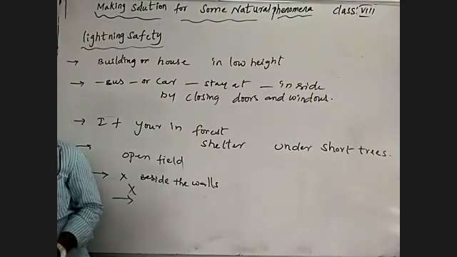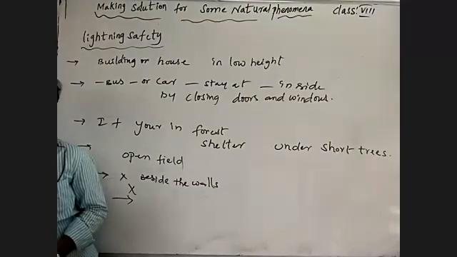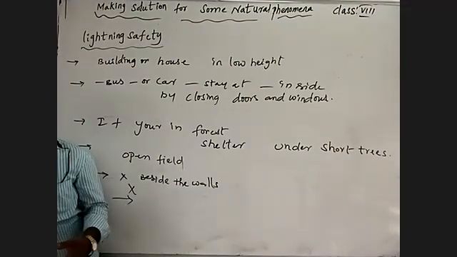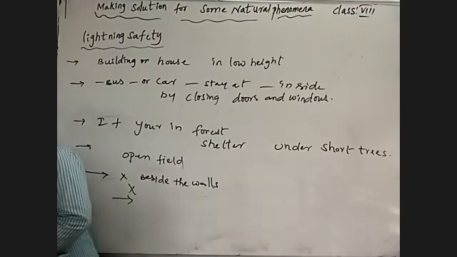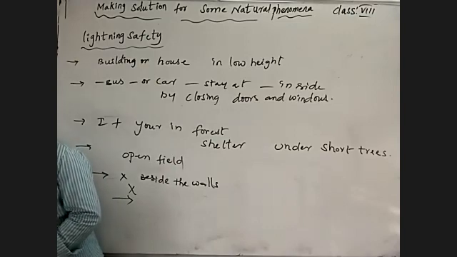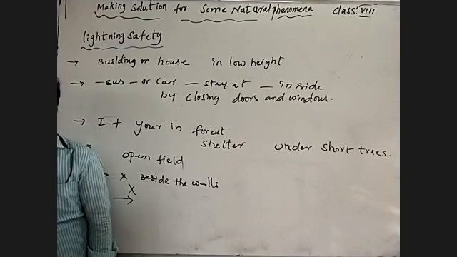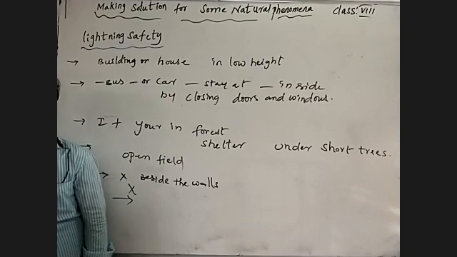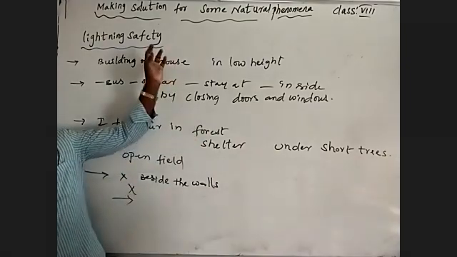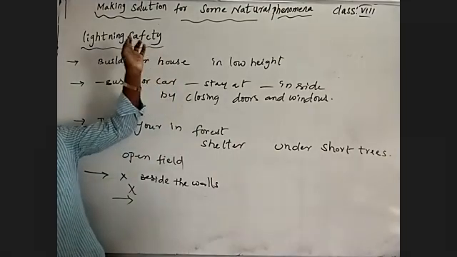And also we have to use a lightning conductor device to protect ourselves. And also we should not use a telephone during the thunderstorm, to avoid the destruction. We have to take safety from the lightning.